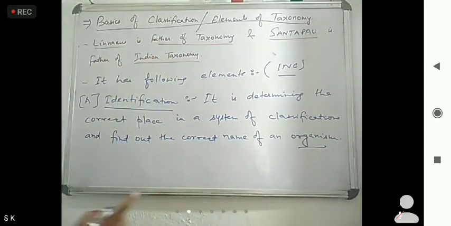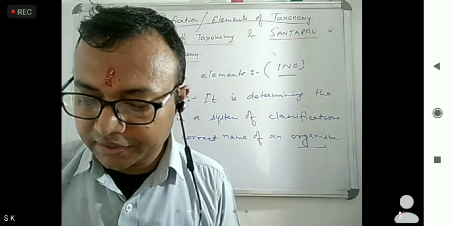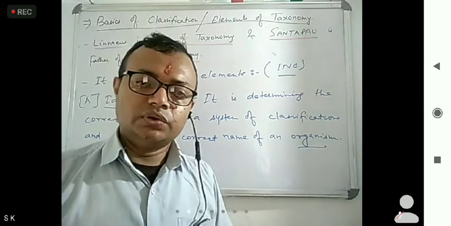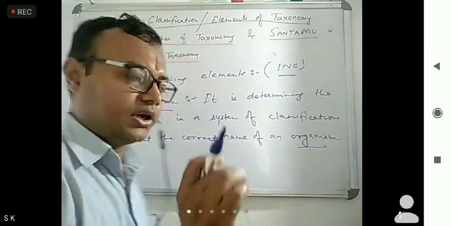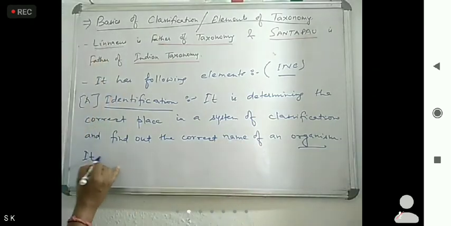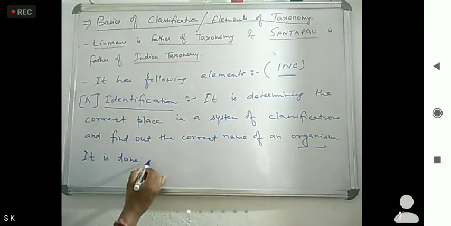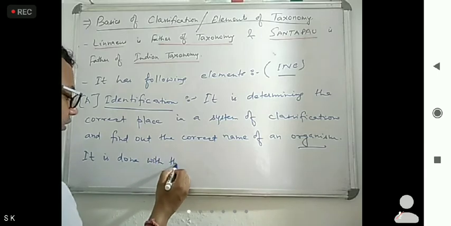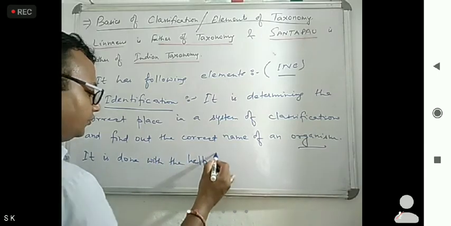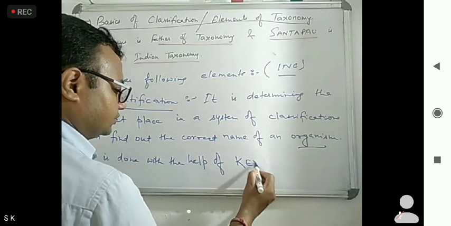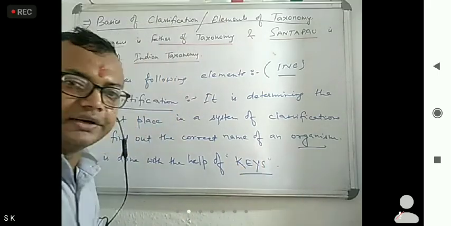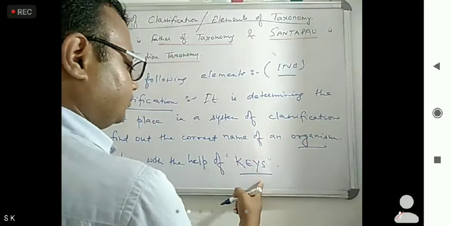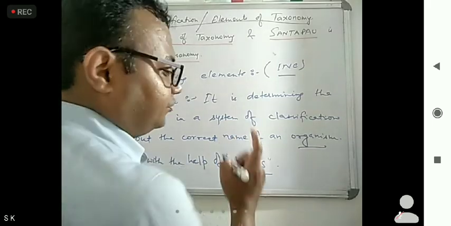Okay, and find out the correct name of an organism. So this complete is known as what? Identification. Now it is done with the help of keys, and keys we will discuss later in this chapter. So this is on the basis of what? This is done with the help of keys.